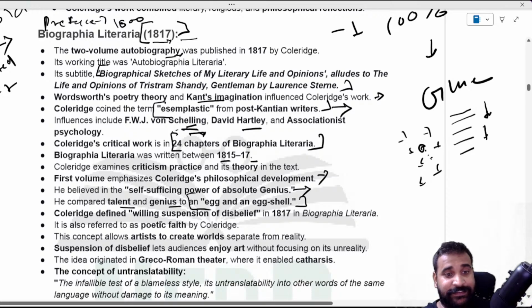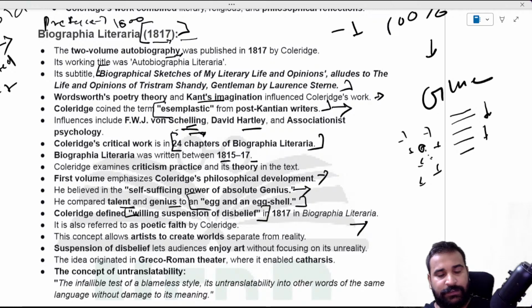Coleridge defined willing suspension of disbelief. And what does that mean? As you know, exemplastic is a kind of glue which sticks all the dots together. It makes the plot and emotions and everything in order. That is exemplastic. But what is willing suspension of disbelief?